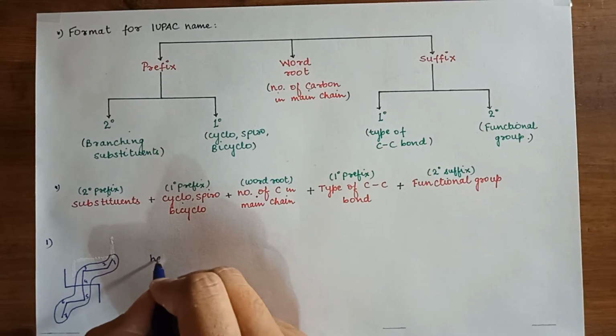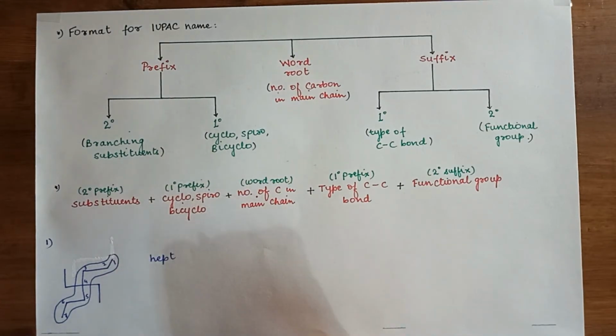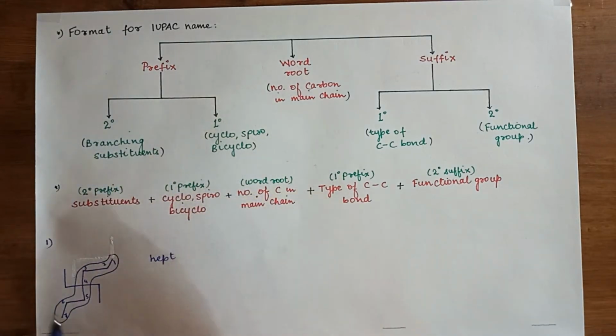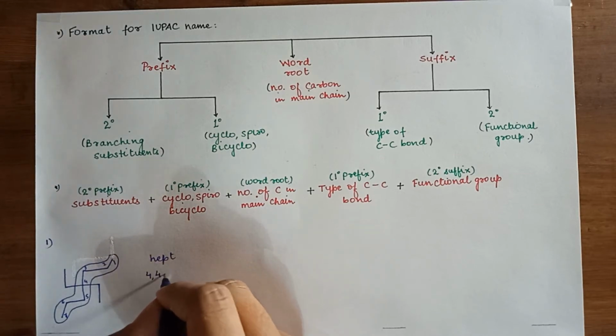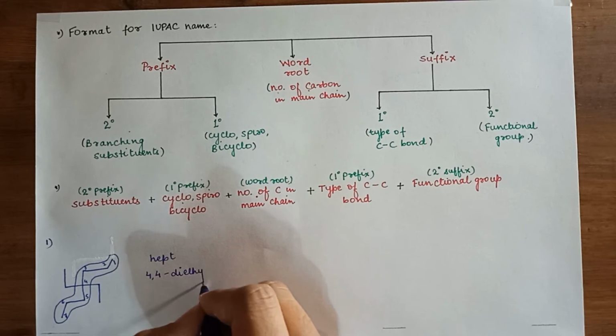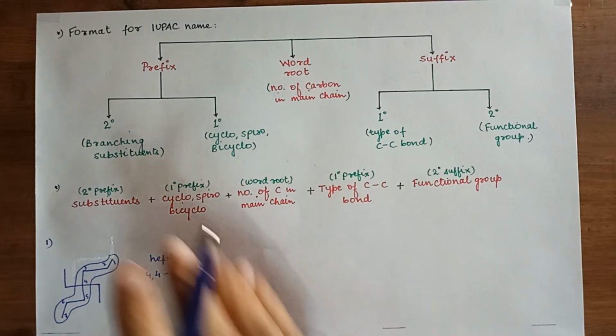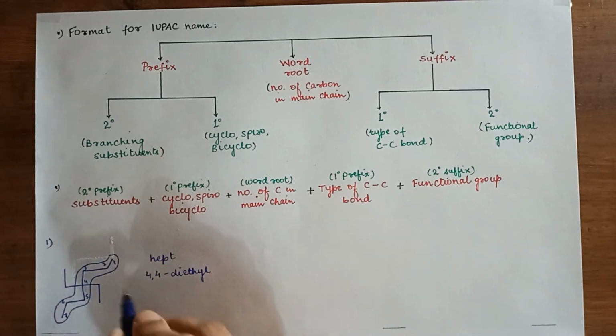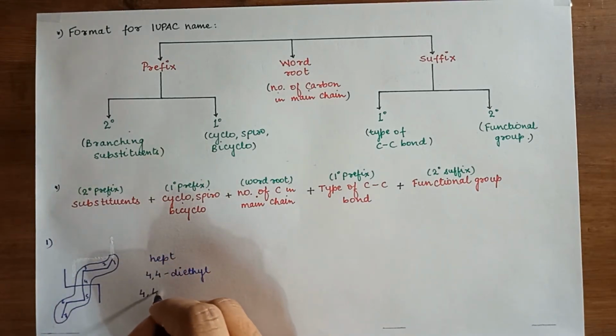So the name will be hept. Now go for the branching, that is second degree substituent, branching substituents. At 4, one is ethyl, CH2CH3. At 4 the other group is also ethyl. So 4,4 with 2 ethyl groups, it will be diethyl. Now you have to follow this pattern. How to name this compound? Second degree prefix, that is substituent. So write first the substituent: 4,4-diethyl.